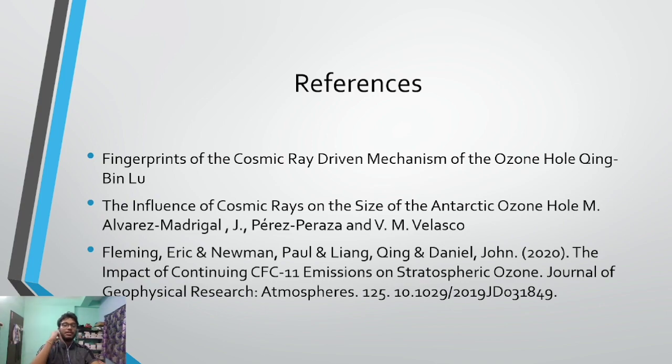It can be a possibility because nothing is impossible. If that is found to be well logical in the future, it is possible. But there is a great insight into the field of research for this topic, cosmic rays and ozone depletion. So yeah, that's the point. We conclude here.